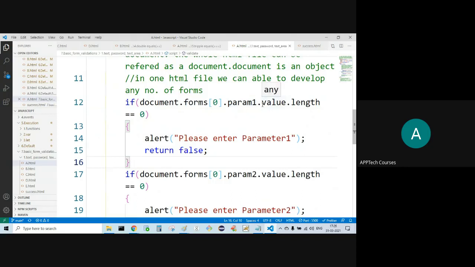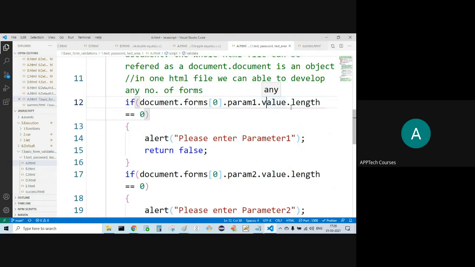Now, what I'm trying to find out is the length of the value of that field: param1.value.length.